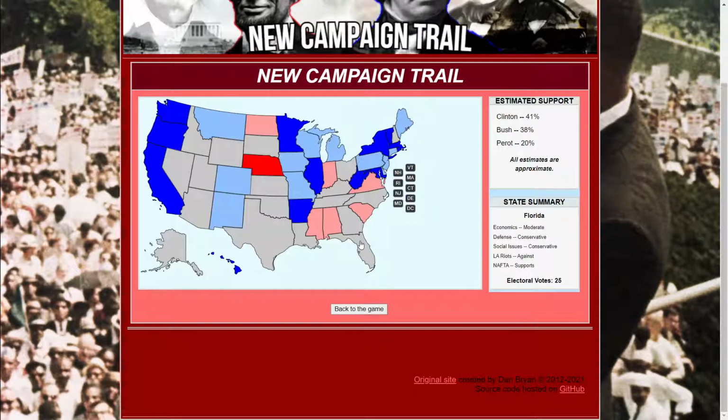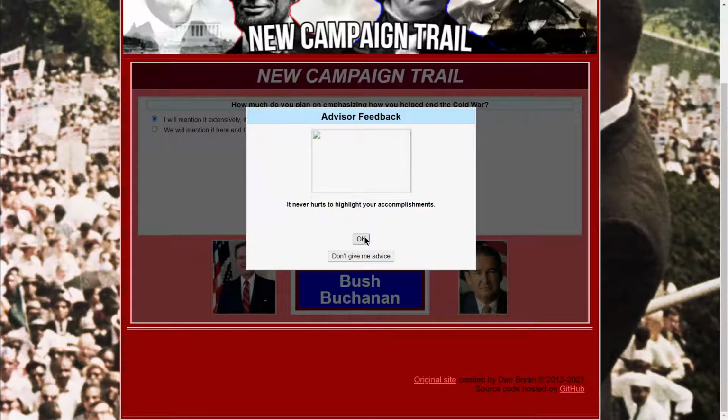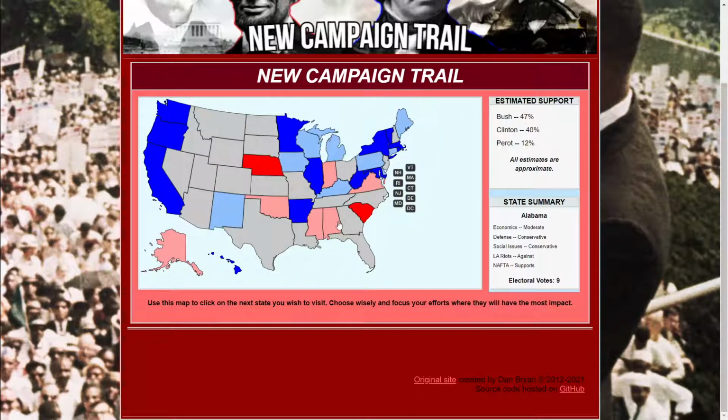Okay, we'll hurt Clinton. It's hard to tell the difference. The map is so weird compared to, like, 2020. How much do you plan on emphasizing how you helped end the Cold War? I mean, this is obviously a good win for us Republicans, so I'm going to mention it extensively, of course. Yes, it's going to gain me. Never hurts to highlight. So in this case, we were winning in Florida. We're tied in Georgia. We are winning in Ohio by 2. Okay. I still think we're going to lose, but I'm tightening it up just a little bit here. And that's okay.